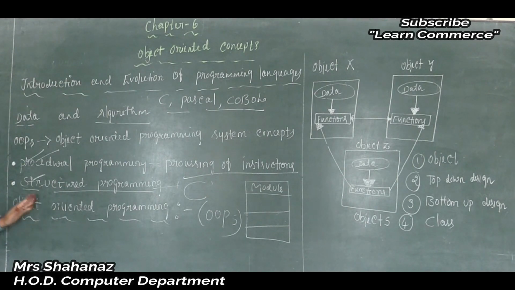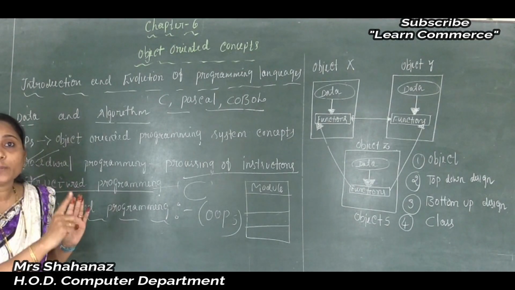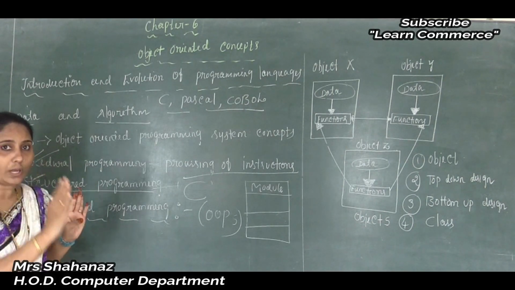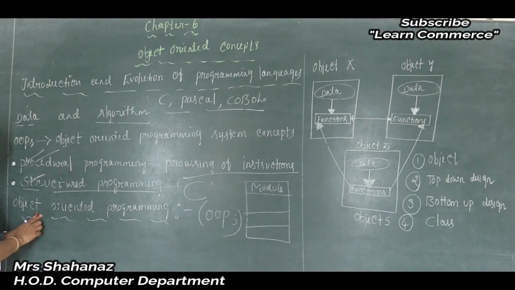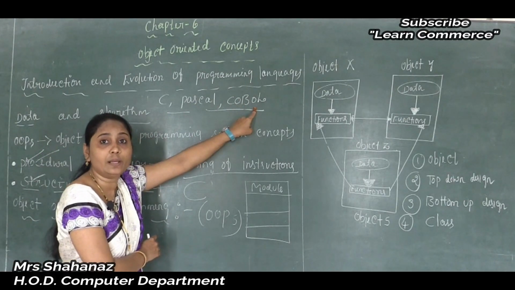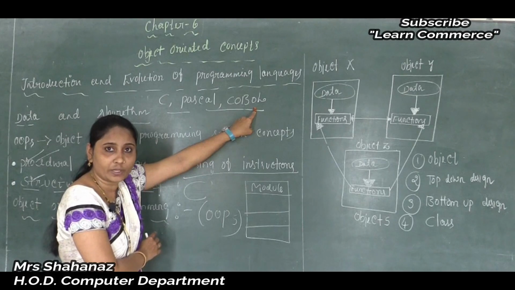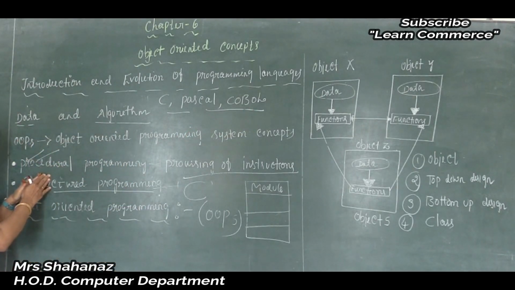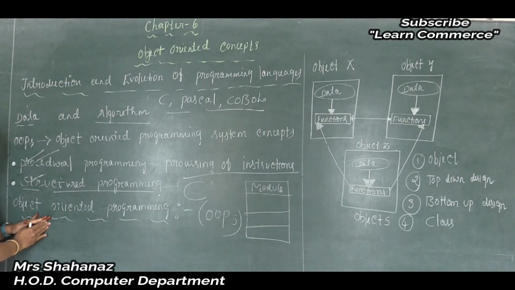So clear this point about the structured programming language. What is an example of a structured programming language? The best, most suitable example is the C programming language. And when you compare, C language is better than the Pascal and COBOL programming languages. Also, we can say that procedural programming provides lengthy branching statements, but structured programming provides limited branching statements.